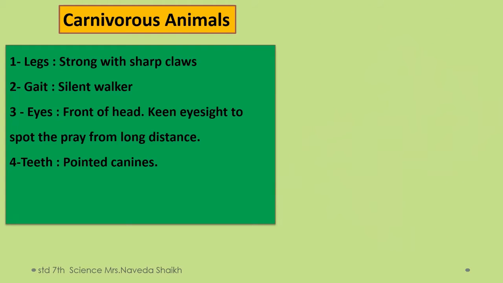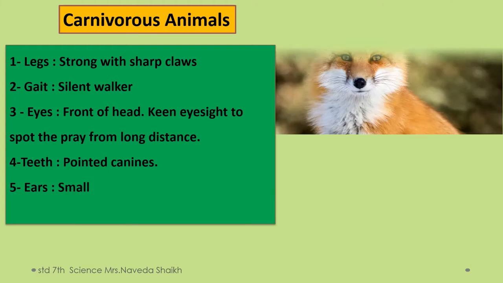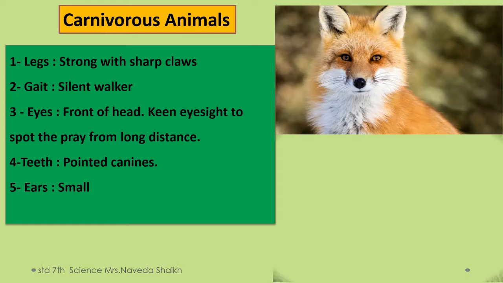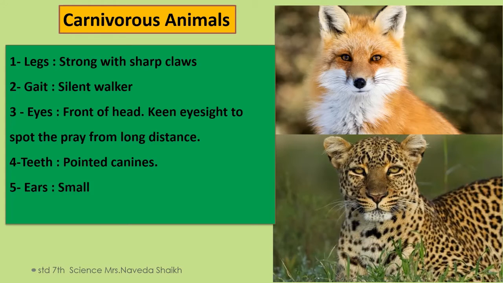The next one is that the animals have small ears. A few examples of carnivorous animals are here on the screen, and we have seen them all. Not all, but a few of them, like the wild dog, fox, tigers, and lions. So I hope carnivorous animals are clear.